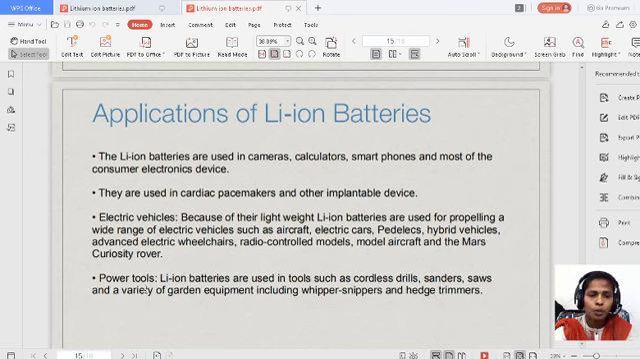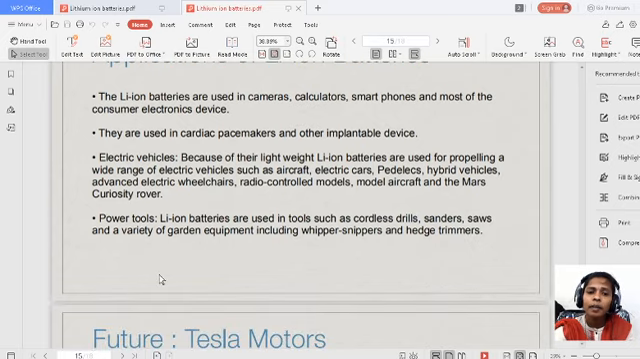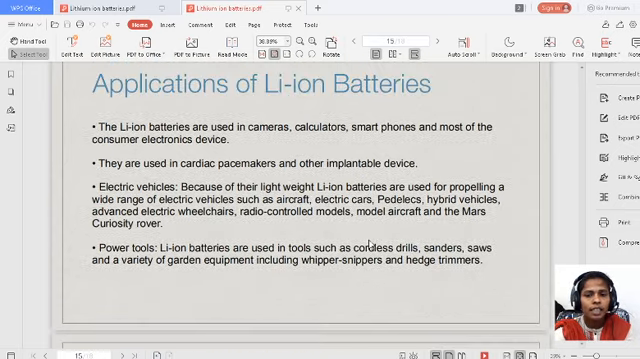Even in power tools, lithium ion batteries play an important role. Lithium ion batteries are used in tools such as cordless drills, sanders, saws and a variety of garden equipment including whippers, nippers and hedge trimmers. So all these are the applications of lithium ion battery.